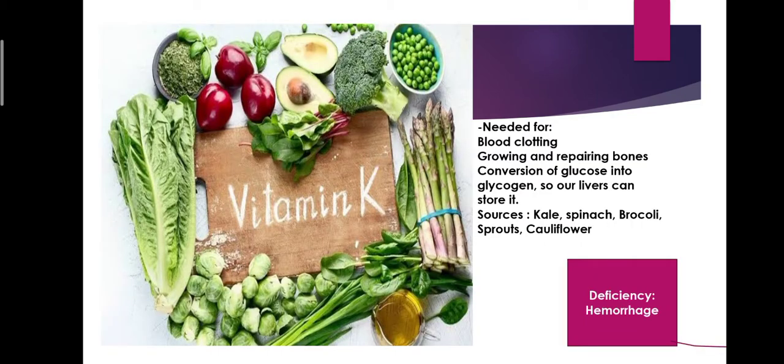The next vitamin is vitamin K. This is needed for blood clotting. This is found in cabbage, cauliflower, spinach and other green leafy vegetables and cereals, soya beans also. It helps in the conversion of glucose into glycogen so our liver can store it. The deficiency of vitamin K causes hemorrhage. Basically it's a deficiency where excessive bleeding occurs. The bleeding from our wounds is excessive and it doesn't get stopped. So this is what its deficiency causes. Deficiency of vitamin K causes excessive bleeding from the wounds.